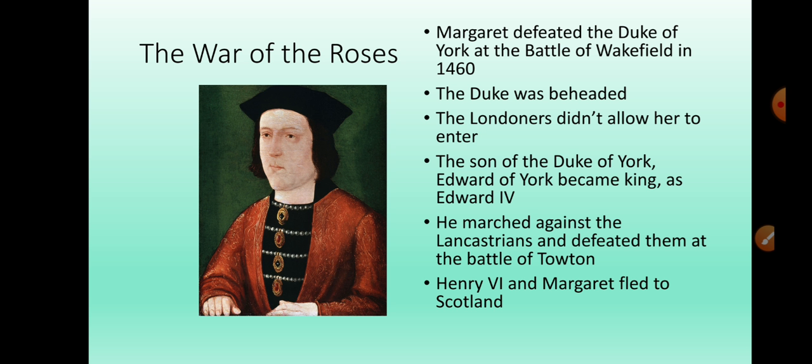Now, the son of the Duke of York, Edward of York, became king, supported by quite a lot of people in London. He was Edward IV, right? You can see him in the picture. He was a very strong and powerful king. He marched against the Lancastrians and defeated them at the Battle of Towton. And Henry VI and Margaret eventually had to flee to Scotland.